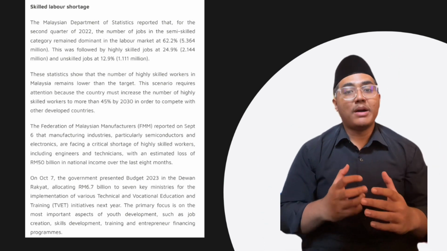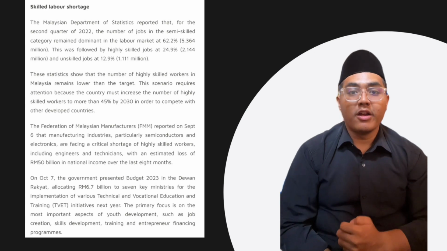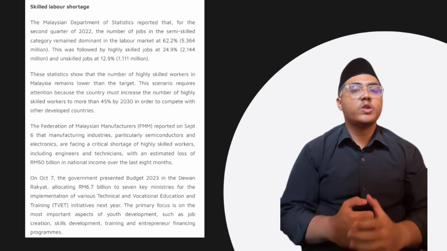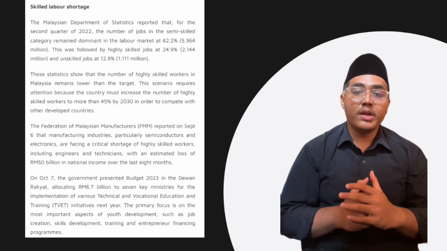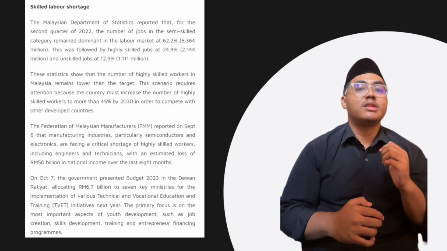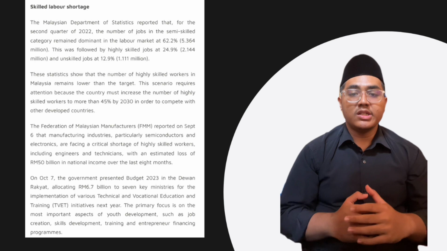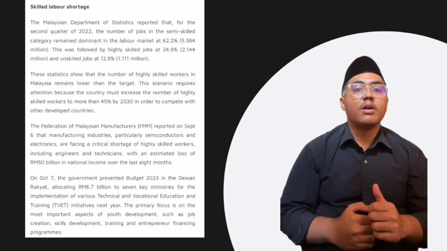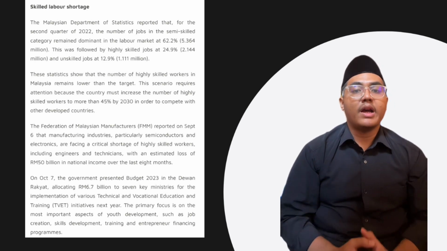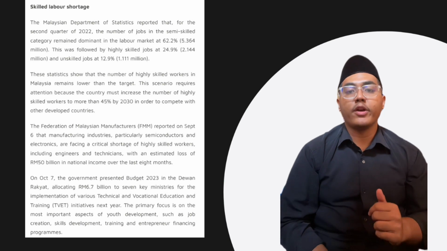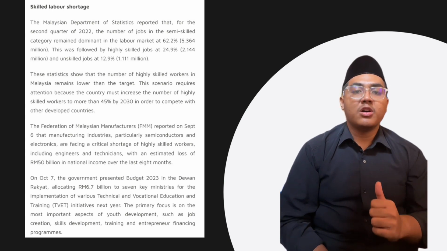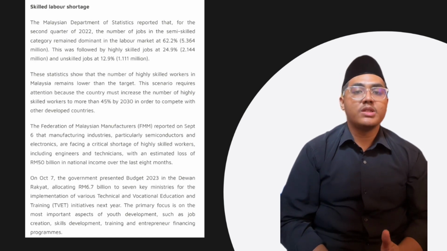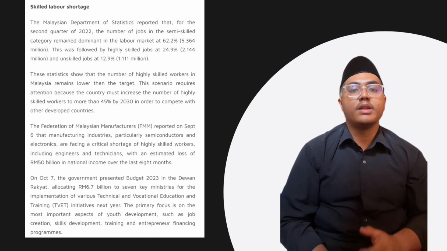The Malaysian Department of Statistics reported that for the second quarter of 2022, the number of jobs in the semi-skilled category remained dominant in the labour market at 62.2%, which is 5.364 million. This was followed by highly skilled jobs at 24.9%, which is 2.144 million, and unskilled jobs at 12.9%, which is 1.111 million.